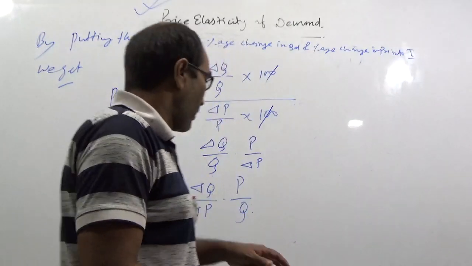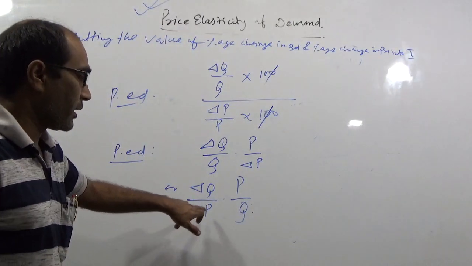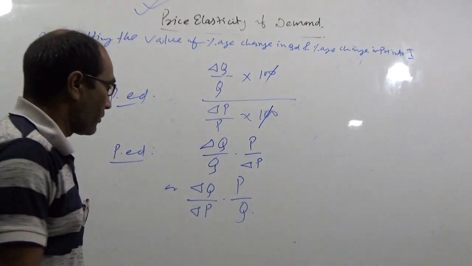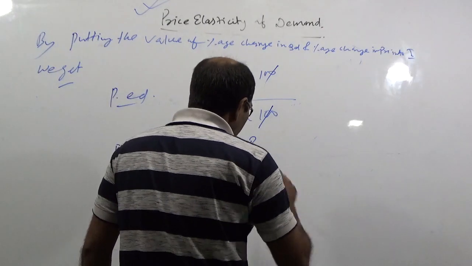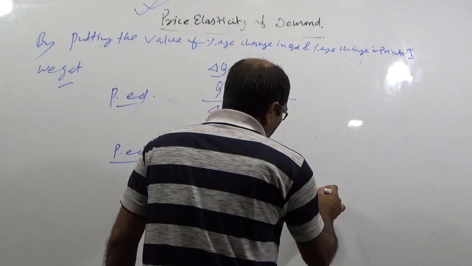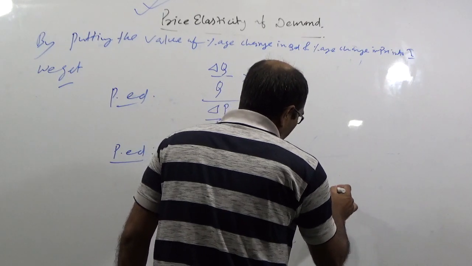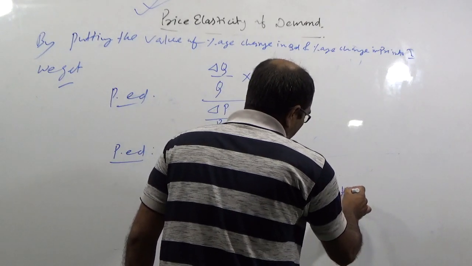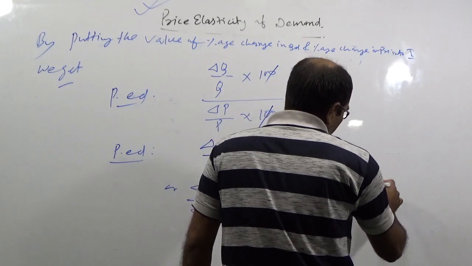So delta Q upon delta P and P upon Q is the proportionate method